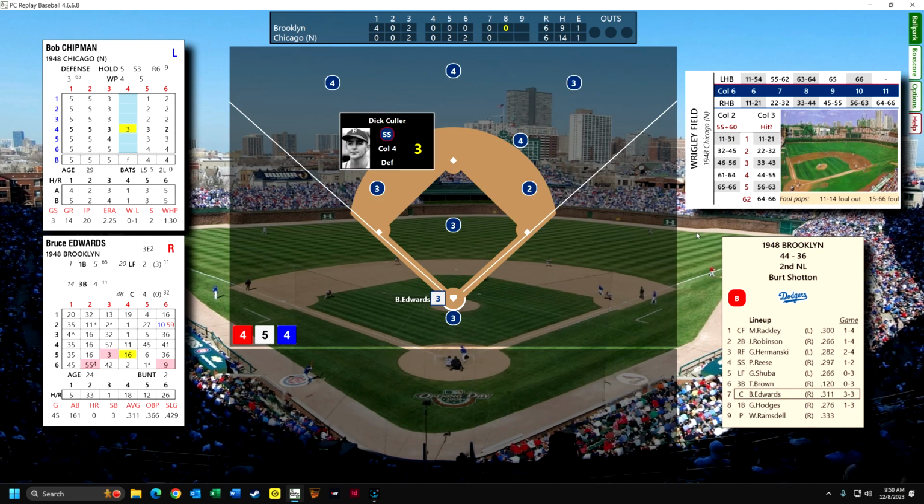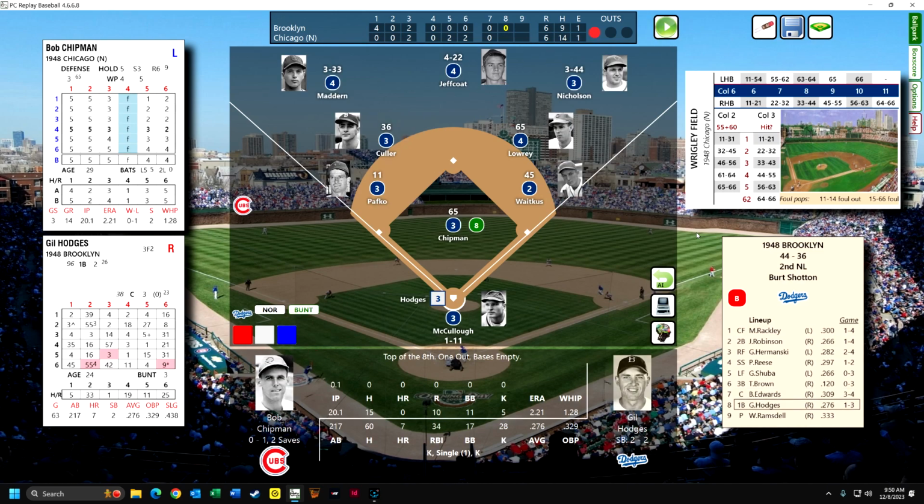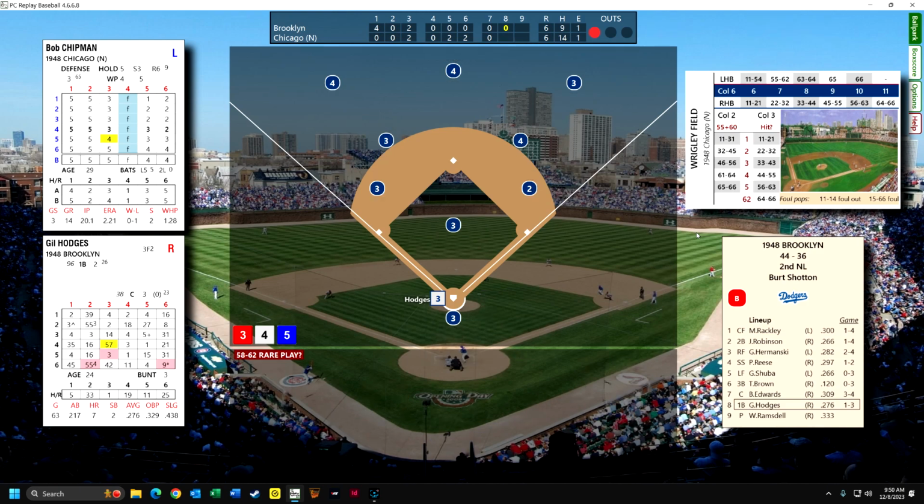Anyway, Bruce Edwards is going to hit against Bob Chipman, who's not a kind of pitcher to write home about. But he gets Edwards out. Edwards had been 3 for 3 before then. Gil Hodges is up. Gil could get a base hit here, I think.